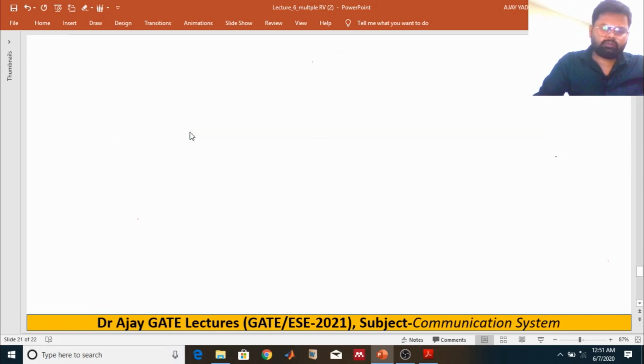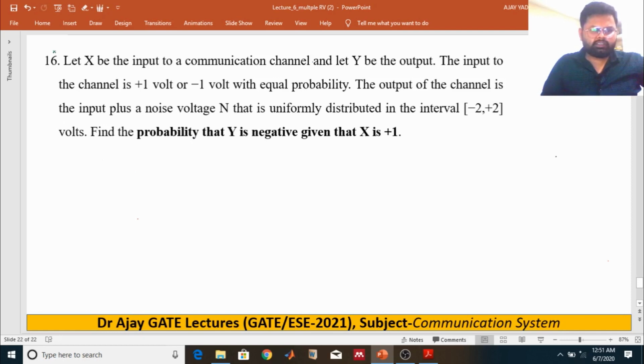Now the next problem is question number 16. These are similar questions, with just a little difference. We have to find the probability that Y is negative, that is, random variable Y less than 0, for the given transmission X equals plus 1 volt.